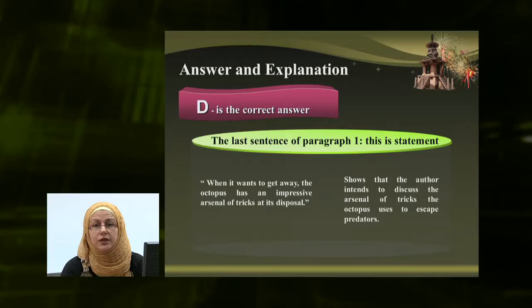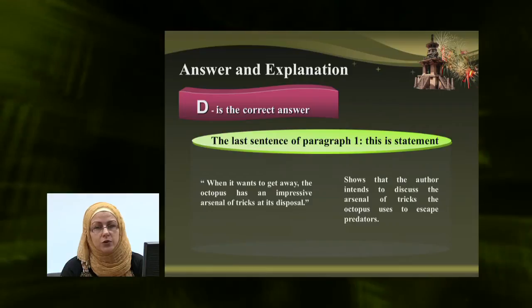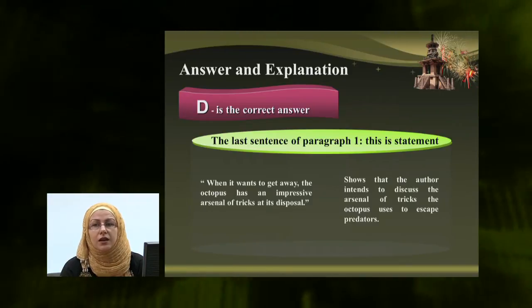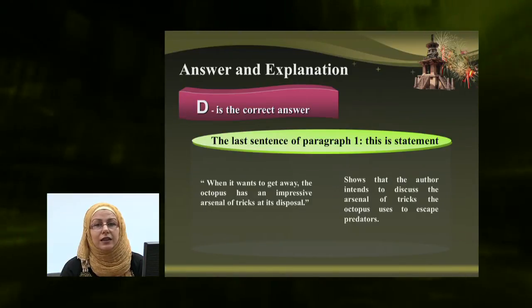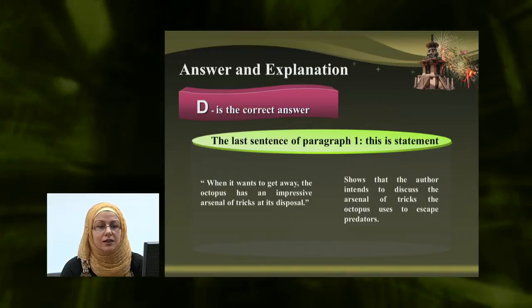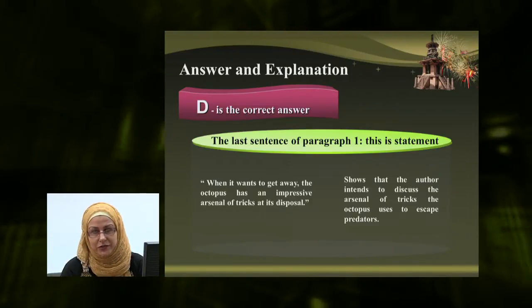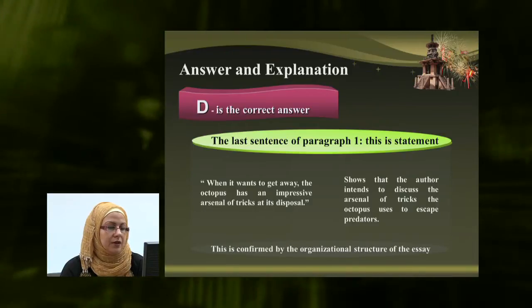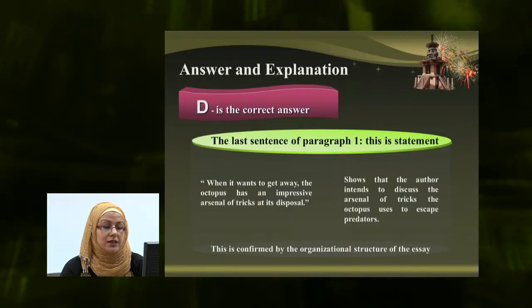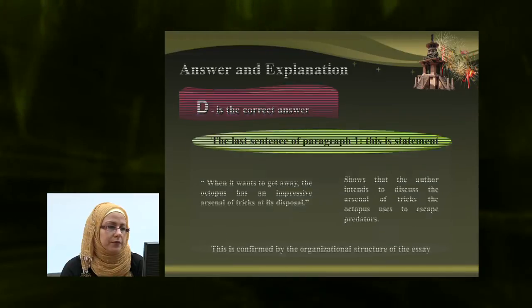This statement shows that the author intends to discuss the arsenal of tricks the octopus uses to escape predators. So as we mentioned previously, the main idea is directly and explicitly stated toward the end of the first paragraph. This is confirmed by the organizational structure of the essay. Let's now have a look at the other options and check why they are not correct.